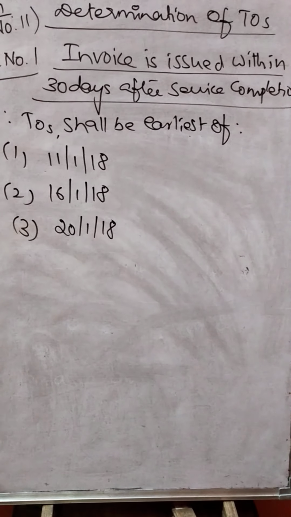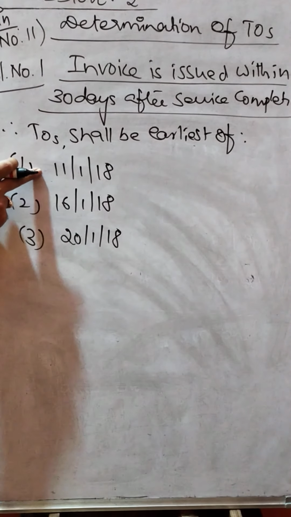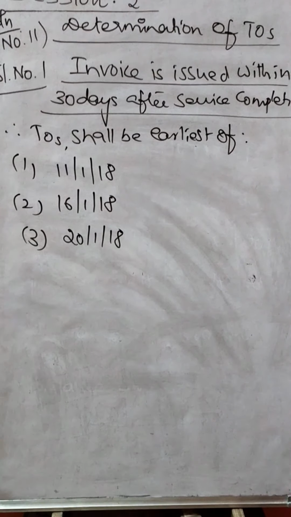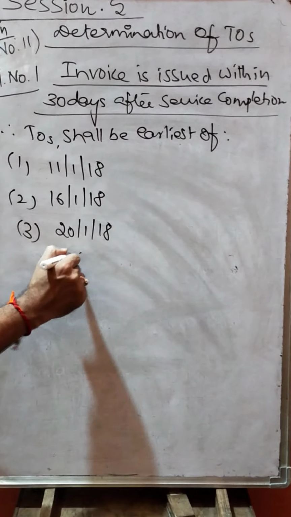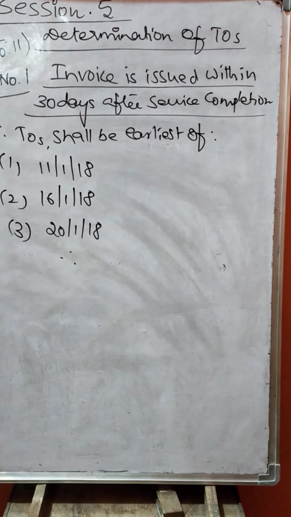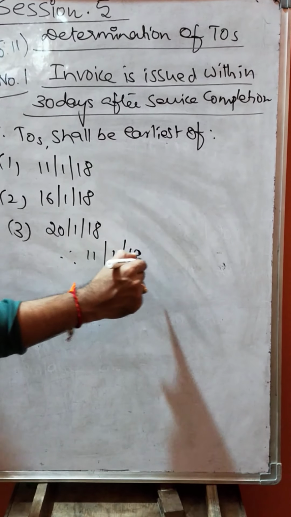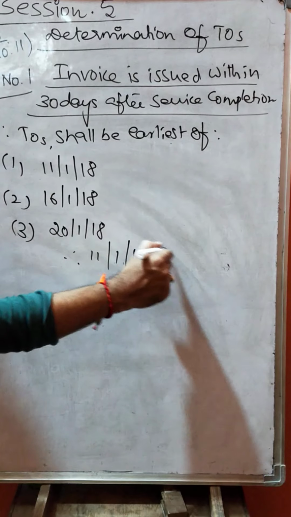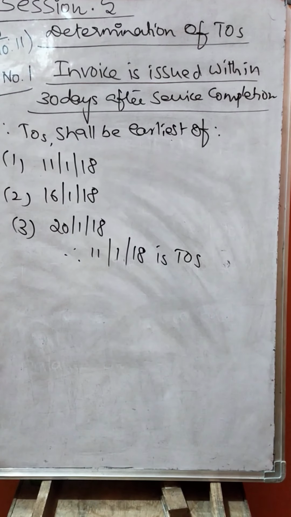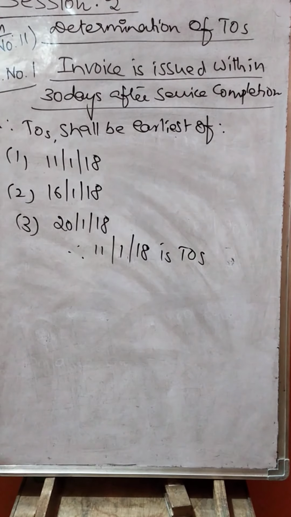So in that case, we should not take the date of completion of service, we should take the date of issue of invoice. Therefore, in these 3 dates, which comes earlier? 11th January comes earlier. 11th January 2018 is the time of supply. So this is for serial number 1.